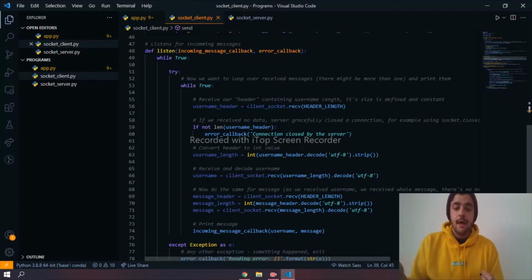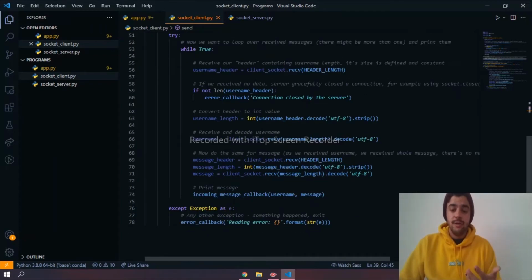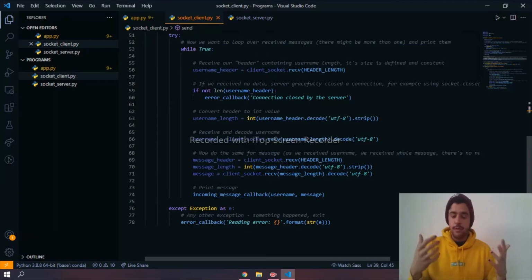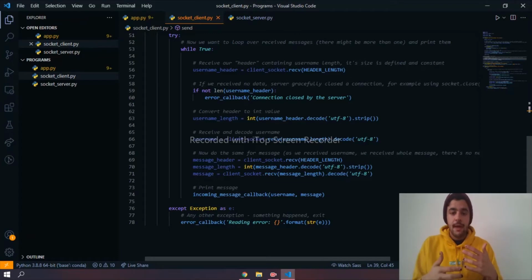And well, if there is no data, we close the connection. Then we convert the header to an integer value in order to then receive and decrypt and decode, better said, this username header. And after we receive the header of the username and we decode it, we do the same for the message.